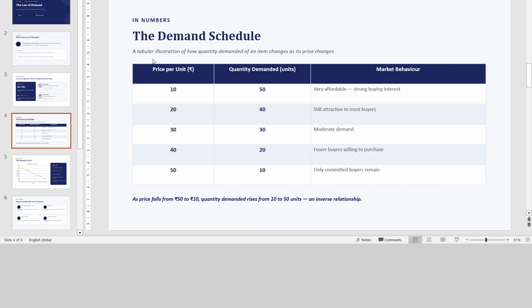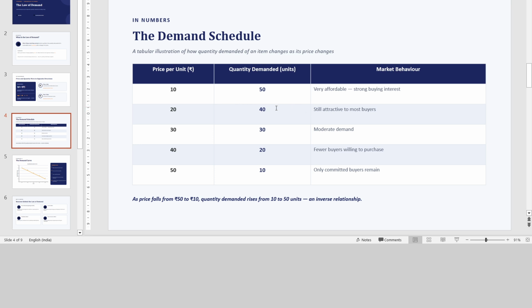You can see an example of this in the table. Price per unit is 10, 20, 30, 40, 50. Means, price is continuously increasing, and the quantity demanded at the 10 rupees price is 50. When price increases, the quantity demanded decreases.